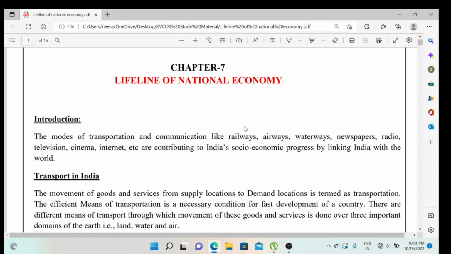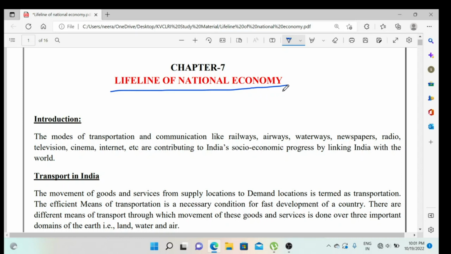In this video we are going to discuss chapter number 7 from class 10th, and this chapter relates to geography. The topic is Lifelines of National Economy. We are going to discuss the lifelines of the national economy. This chapter is really important in terms of map questions, 1 mark, 2 mark, 3 mark, and even 5 mark questions can come from this chapter.